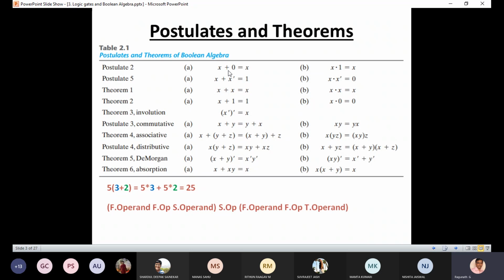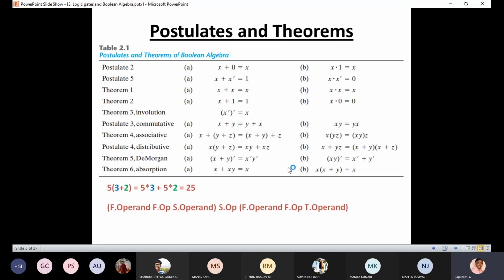For example, 1 plus 1, if it is arithmetic addition, what is the answer? 2. If it is logical OR operation, what is 1 plus 1? 1, because this is a Boolean operator. In Boolean algebra we have only 1 and 0. We don't have any 2. So here plus is the logical OR operation, and dot is the logical AND operation.